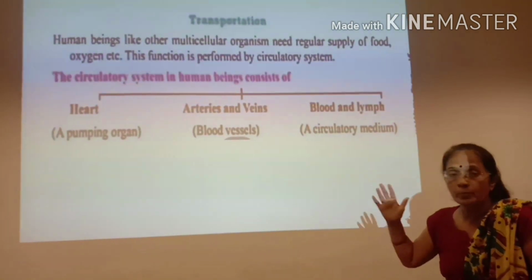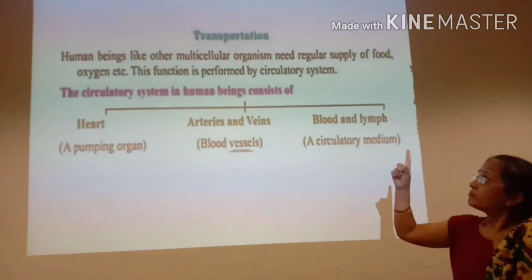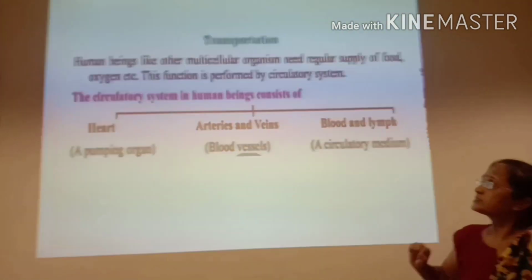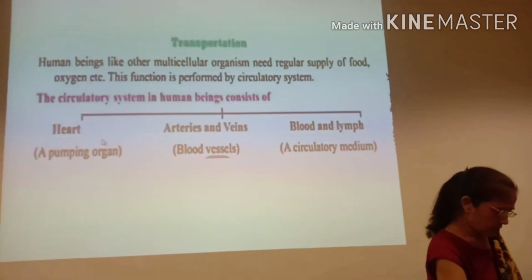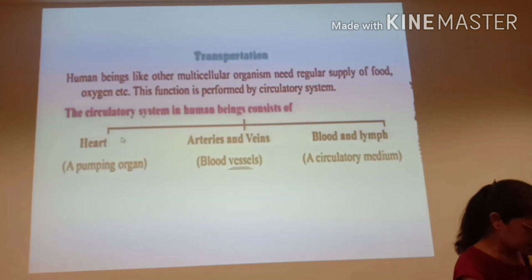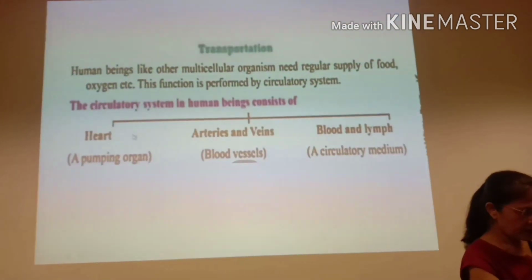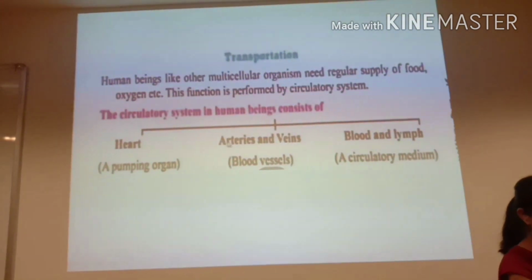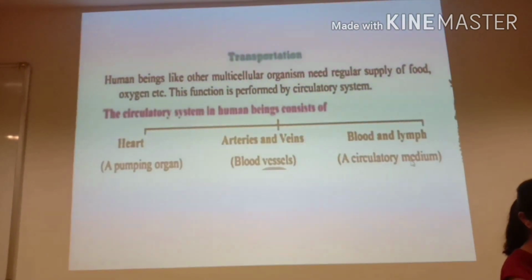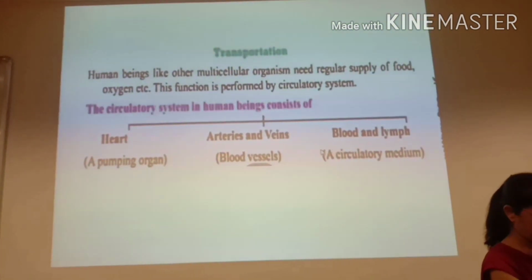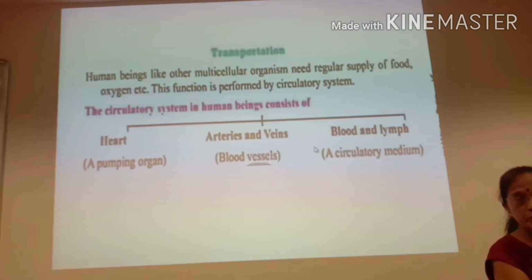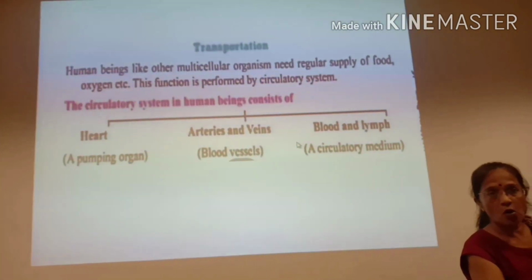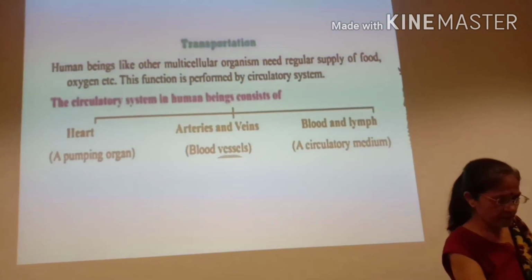Now in human beings, transportation, that is, the circulatory system, mainly consists of, as you see with the cursor, the heart. It also consists of vessels called arteries and veins, and blood and lymph. The heart is the main pumping organ, which pumps the blood to all parts of the body.